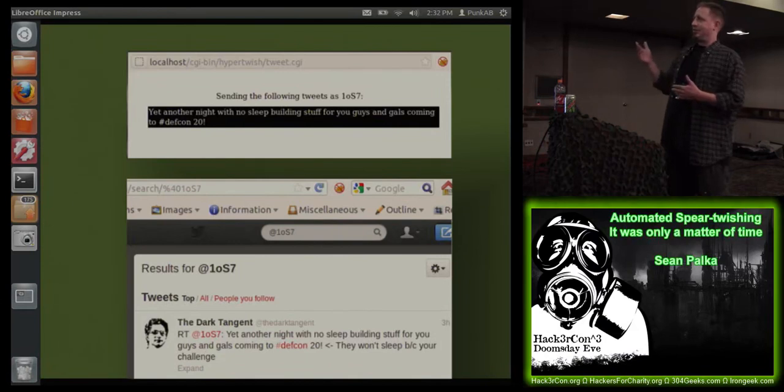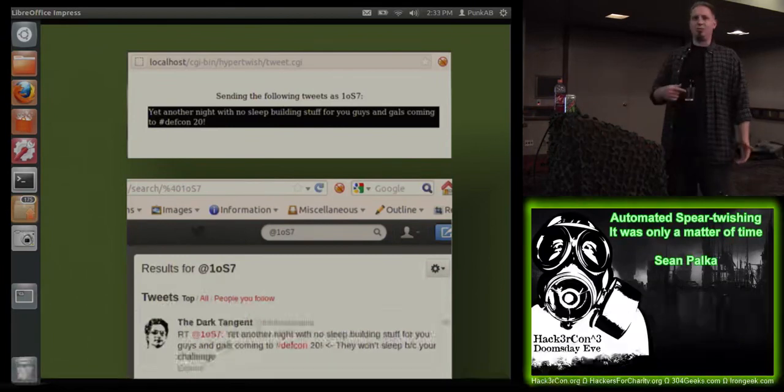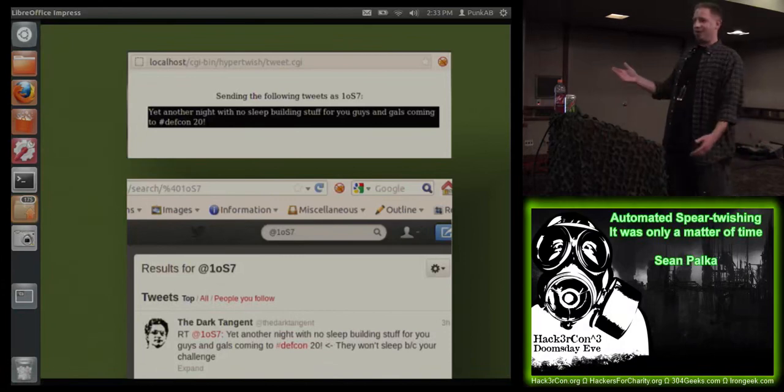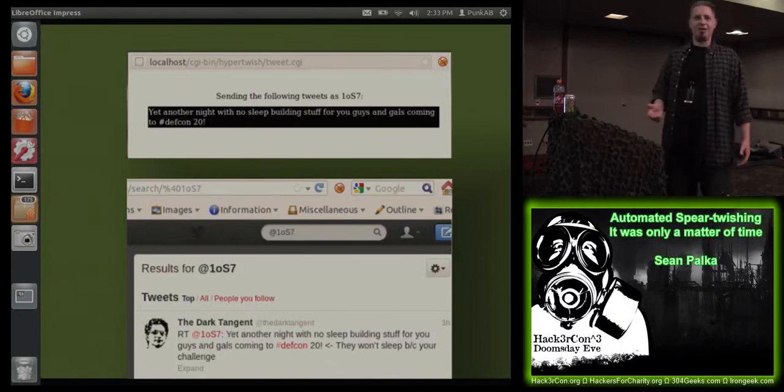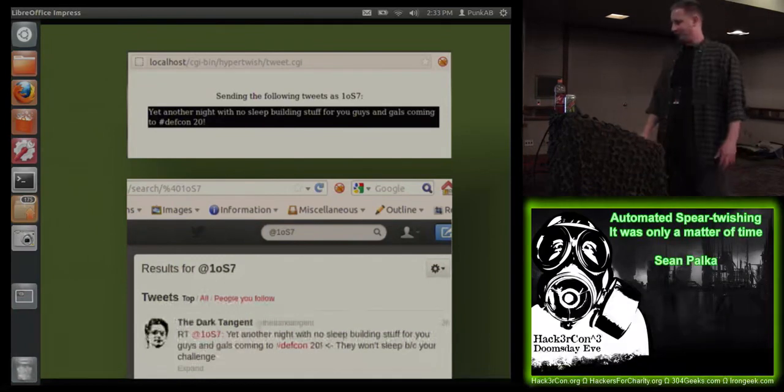As it turns out, it was higher up in the queue. If people were tracking a lot of people, mine would show up more recently than his original tweet. And at one point, Dark Tangent actually retweeted my fake tweet, and I ended up getting a lot of followers to this account. So then we were able to send out bogus information about the contest and get lots of neat points.